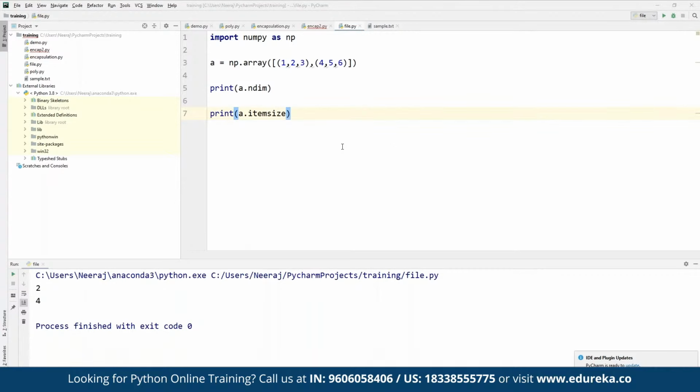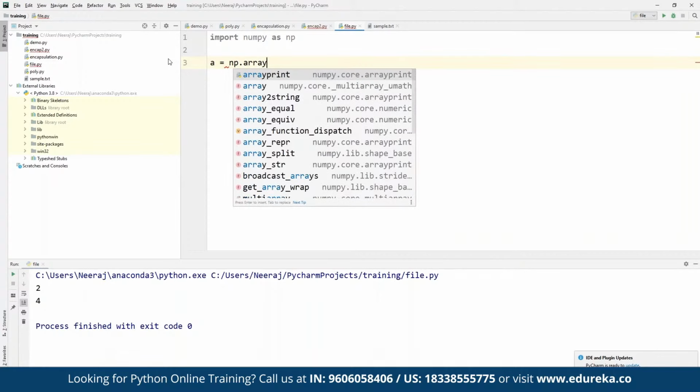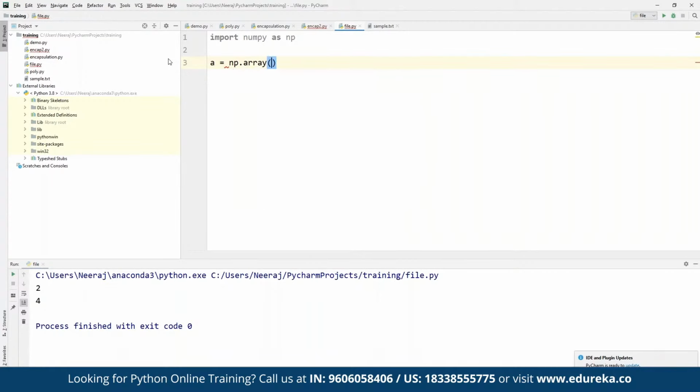Now we can find multiple data types. We can find the shape as well. We can also work on reshaping the elements if we want. For example, we may have a multi-dimensional array. We can import numpy as np, and here we can define, suppose, a as np dot array, and within this we can define, suppose 8, 9, 10, and here we can add one more element, suppose as 11, 12, 13, and so on.